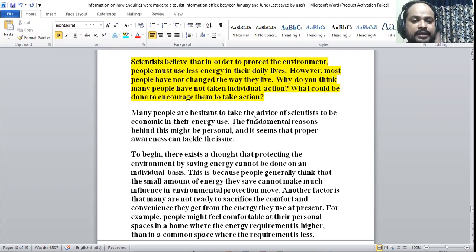Hi everyone, today we are going to discuss a different type of task 2 question. This is an ideas type of question where you have to find out the reasons or the causes for a particular thing and solutions to solve this thing. So you can say it is a cause solution or a reason solution question in general, and this is not